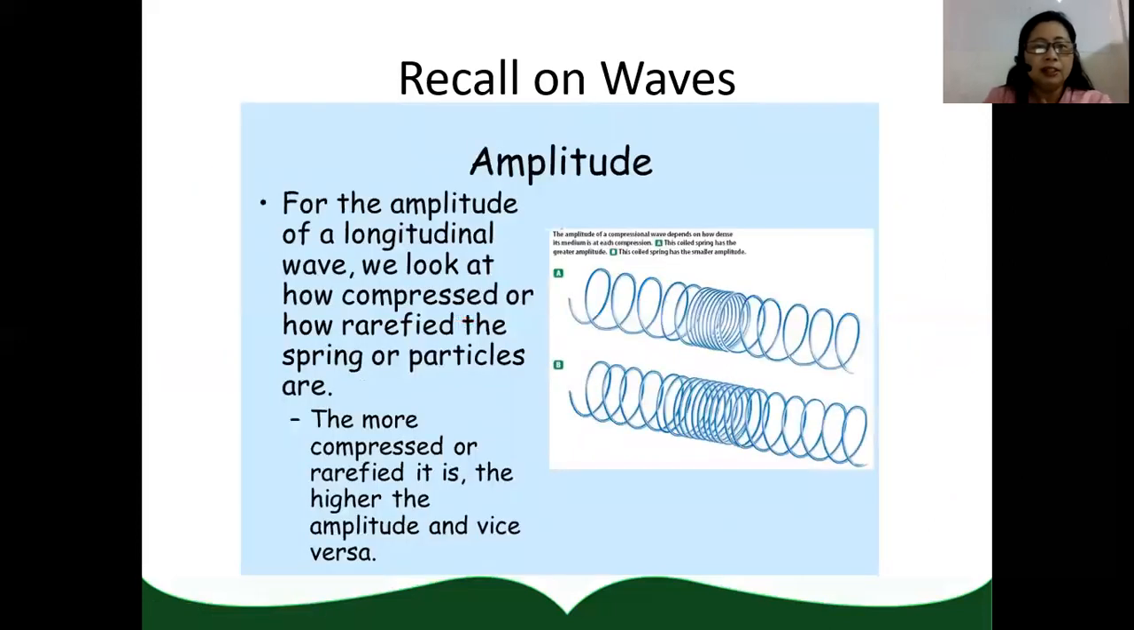One point to the next corresponding point is called wavelength. Okay? So, for the amplitude of a longitudinal wave, we look at how compressed or how rarefied the springs or particles are. The more compressed or the more rarefied it is, the higher the amplitude. The less compressed and the less rarefied, the lower the amplitude.